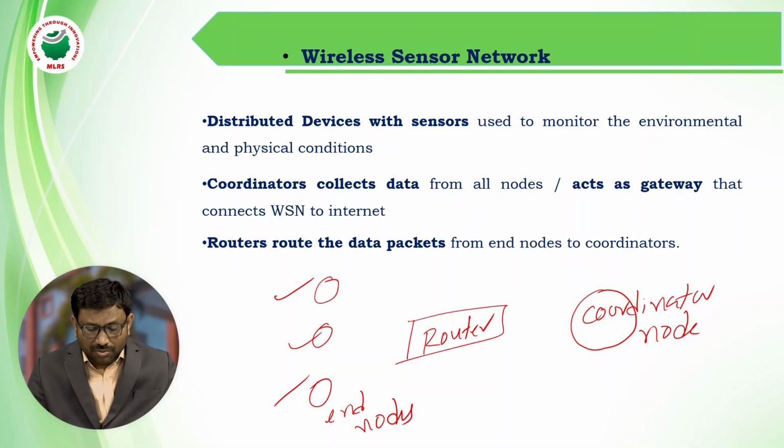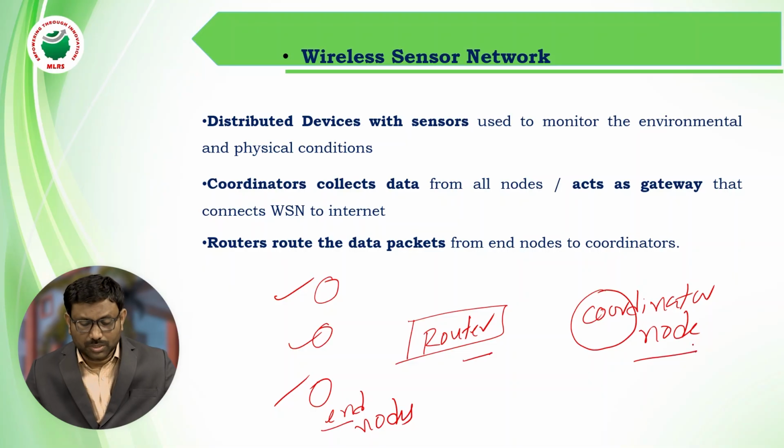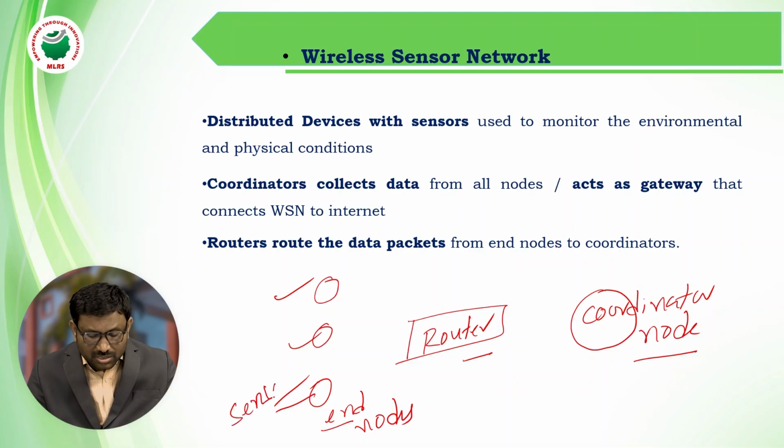This consists of end nodes, router, and coordinator node. So what is the role of the end node? These end nodes internally consist of sensors. Sensors will collect data from the surrounding environment, and it will pass it to the router.